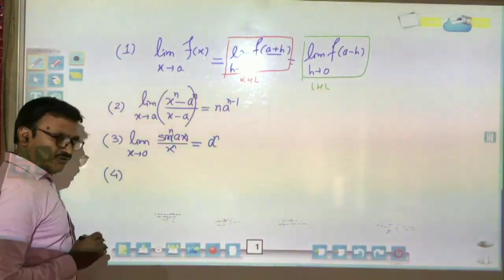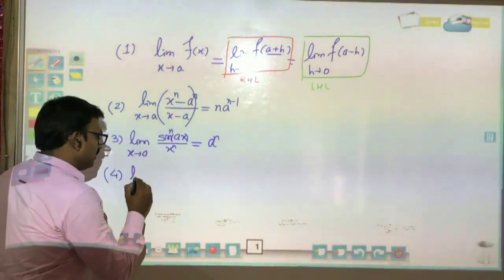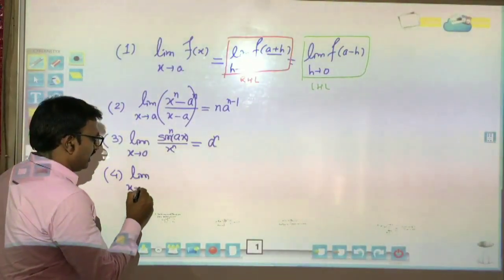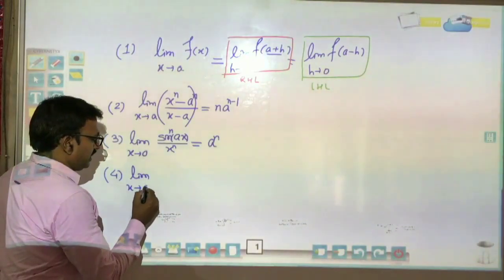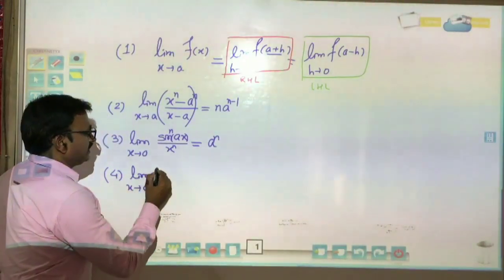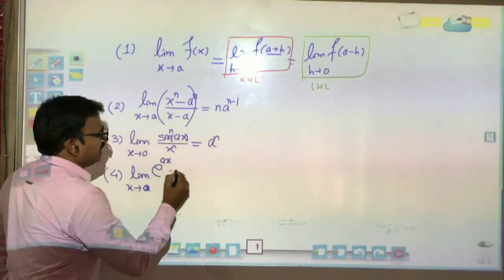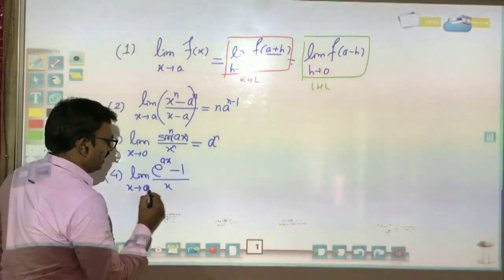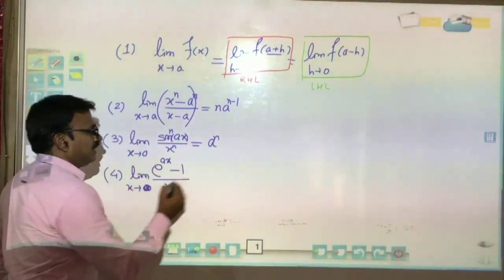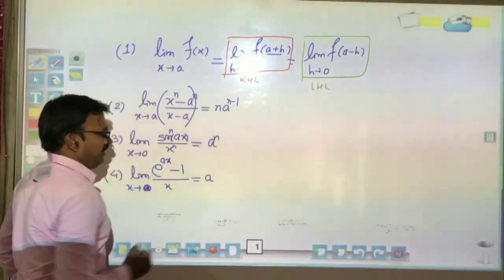The formula number 4, which we have also read in class 11, is the limit of e to the power of ax minus 1 divided by x, x tends to 0. It is again equal to a.